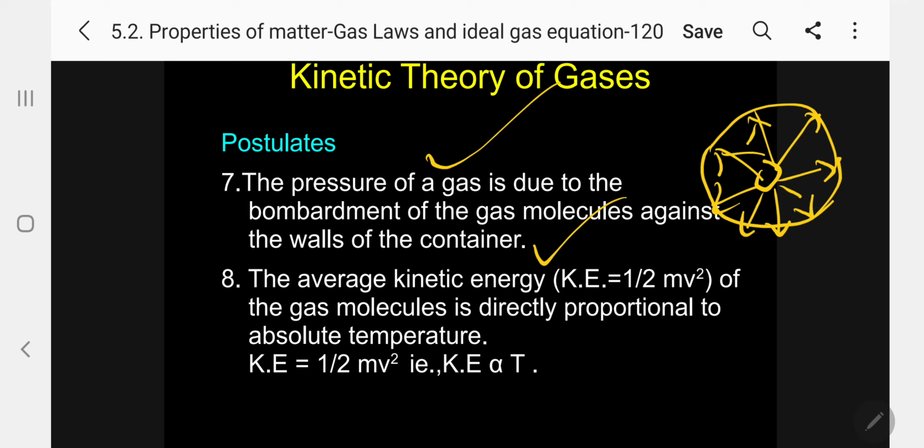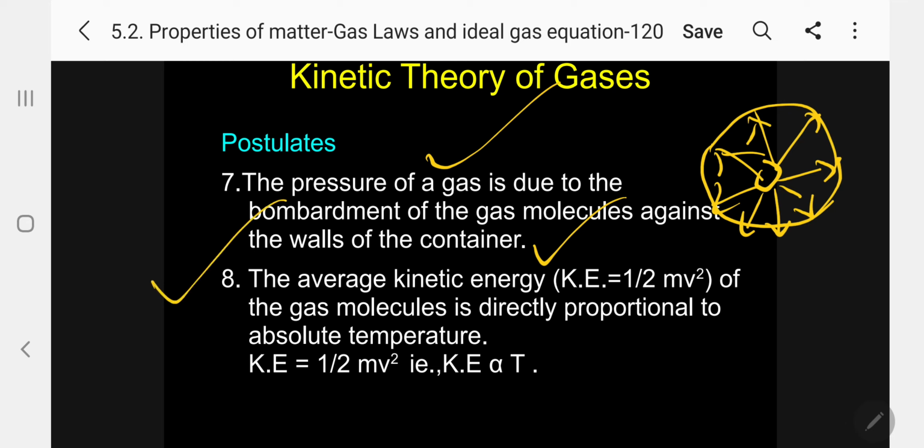When they collide on the walls, the pressure exerted by the gas molecules, we call it the pressure of the gas. The pressure of a gas is due to the bombardment of the gas molecules against the walls of the container. Please follow. The next one, number 8.